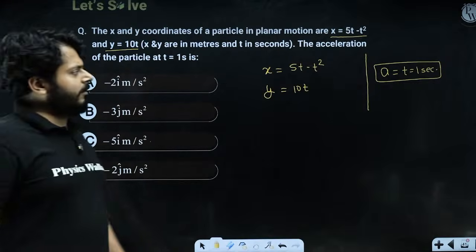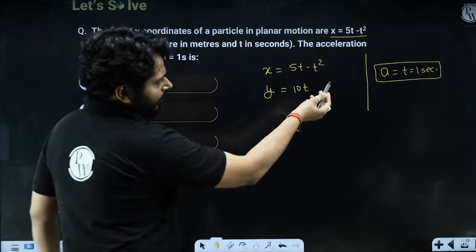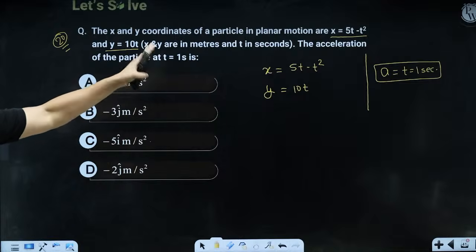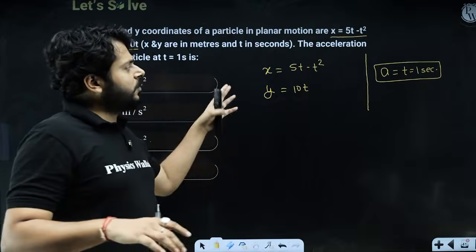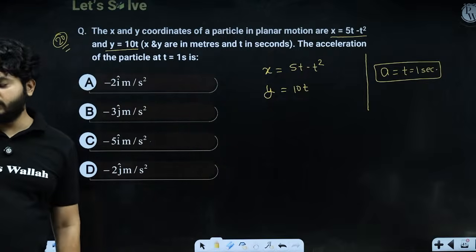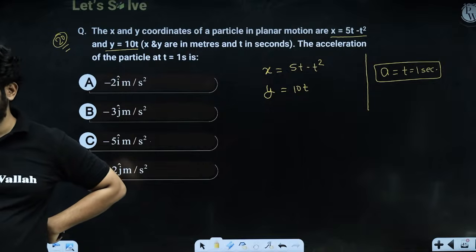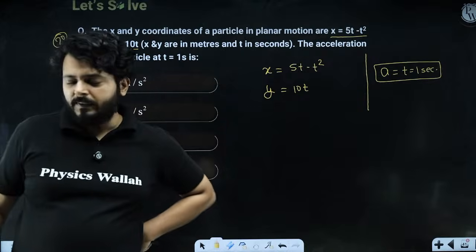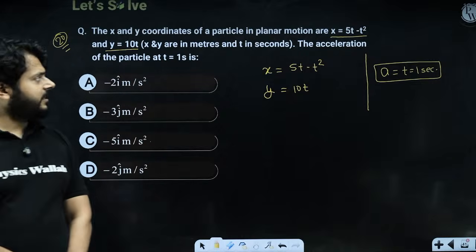Alright. So over here, let's focus on this particular idea. We have to talk about the acceleration. First of all, just for 20 seconds, think for yourself how to go about the acceleration. We know the displacement in x and displacement in y is changing with time. So what will be the acceleration? When you think about it for yourself, then you can figure it out with clear ideas, right? Then you start learning. When you start thinking, only then can you start learning. So displacement along x-axis is given, displacement along y-axis is given, and you have to find the acceleration.